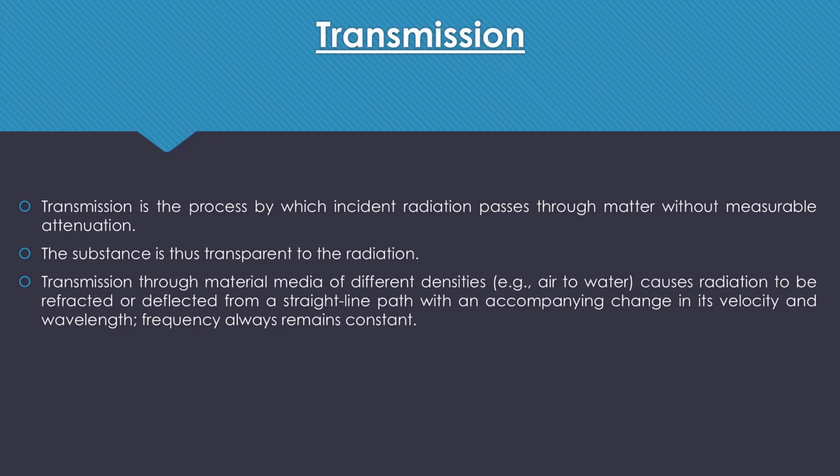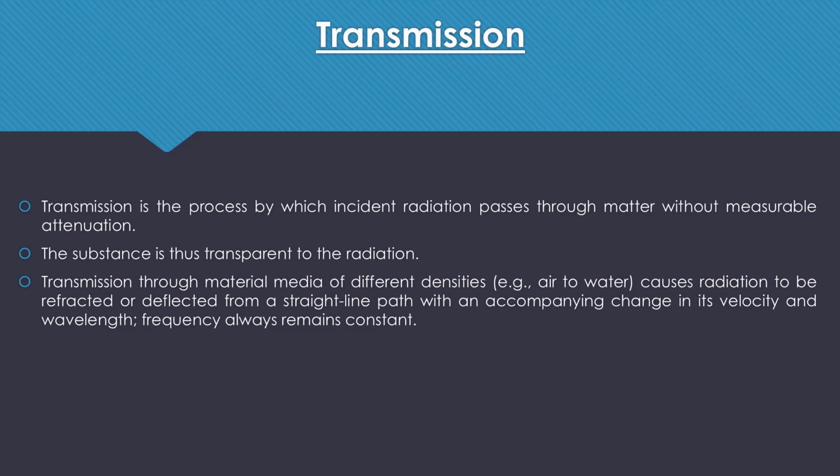Transmission through material media of different densities, for example air and water, causes radiation to be refracted or deflected from a straight-line path, with an accompanying change in its velocity and wavelength. Through this statement, I am trying to explain that if an EMR enters a medium with a different density from the previous medium, its path and velocity change.